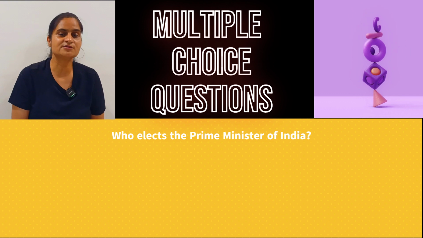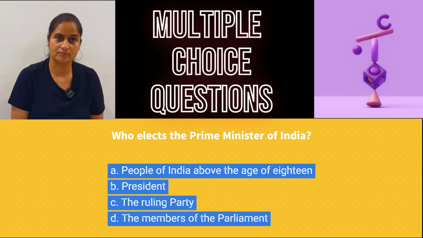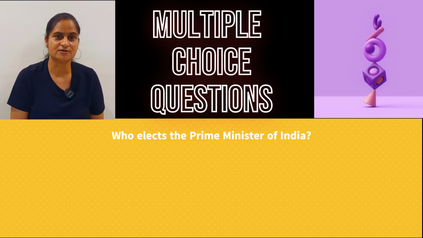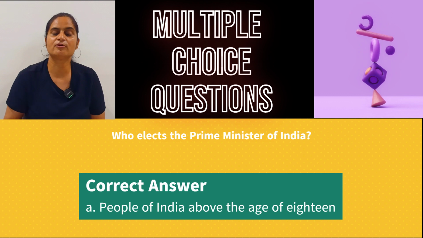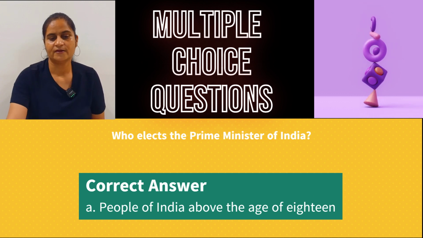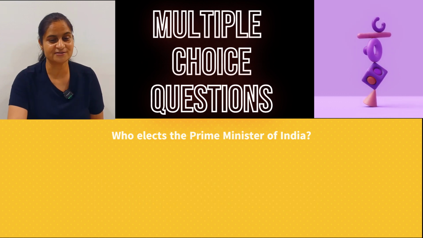Now who elects the Prime Minister of India? People of India above the age of 18, President, the ruling party or the members of the Parliament. He is elected by the people of India who are above the age of 18. Okay, remember, elected by the people of India, appointed by the President.